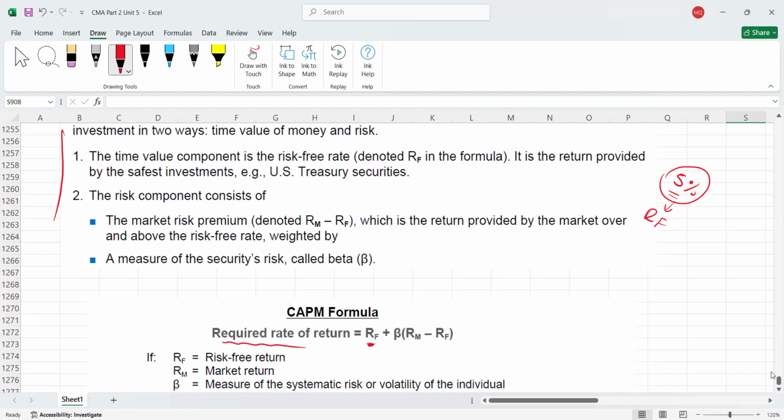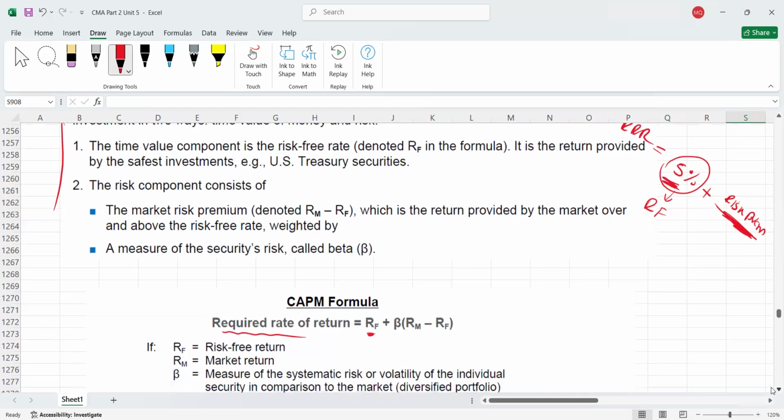It means when you invest into companies, first the return which I want is the risk-free rate, and then I want to add my risk premium here. Risk premium means something extra, because I'm taking extra risk by investing into the company. So first I want the risk-free return. Then I'll add some risk premium, some extra return, because I'm taking risk by investing into the companies. And then I will get my required rate of return. This is the idea of that.